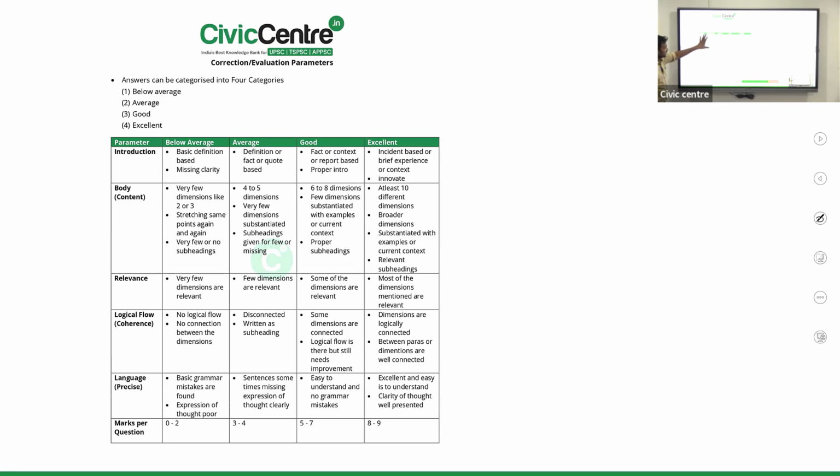He will give the introduction with a basic vague definition, not having clarity. So basically, this type of answer, I'm not going by the candidate, I'm going by the answers. So these answers do not have precise content, do not have clarity of definition, and don't even have the fact to give the introduction.